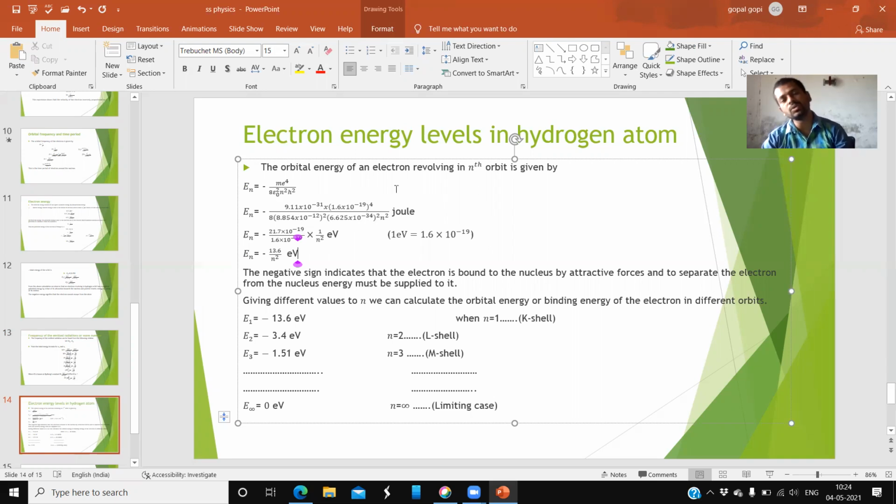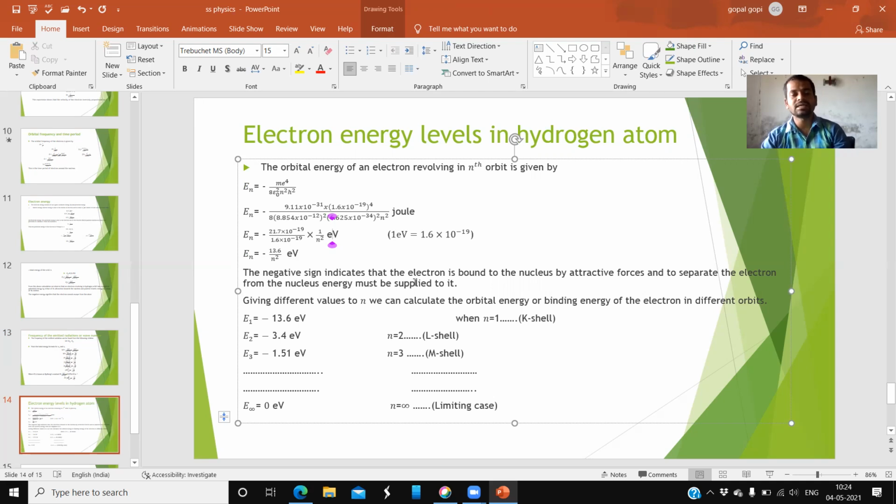To convert joules into electron volts, you must divide by 1.6 into 10 to the minus 19. So we must measure in electron volts only. Here En is equal to, by simplifying, minus 13.6 by n square electron volts.